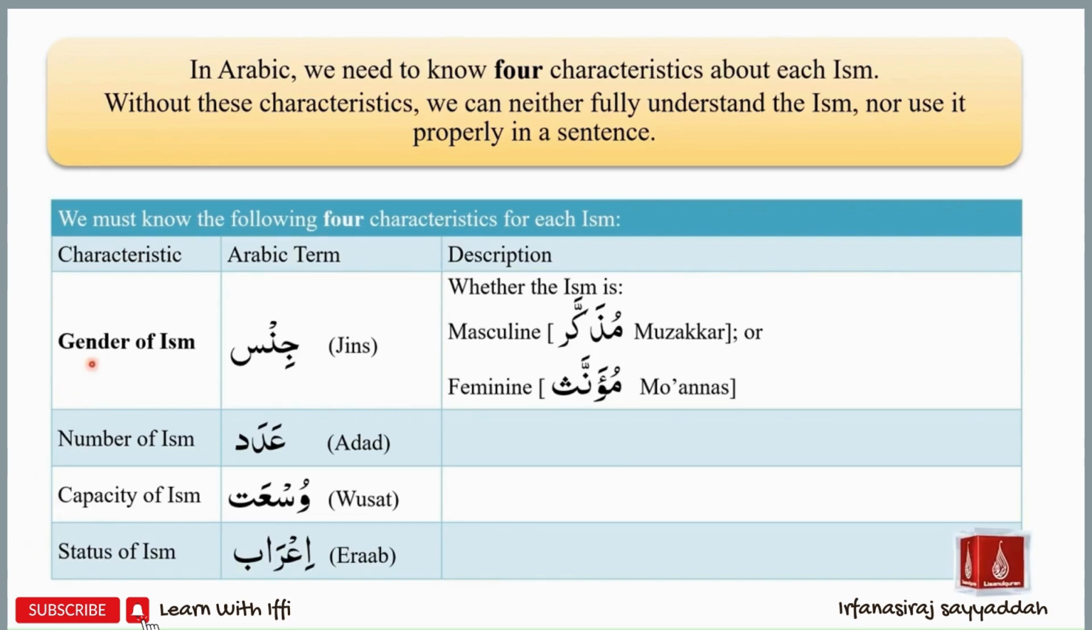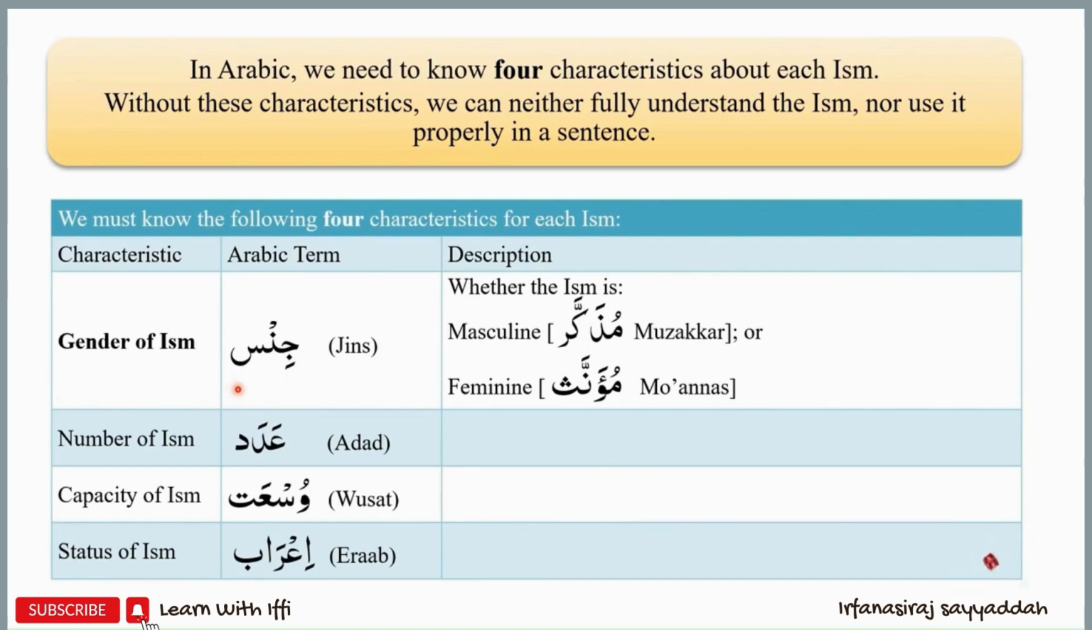The term used for gender is jins. Number is called adad. Capacity is called wusat. And status is called i'rab. We will study each of them in detail. And the focus of the current lecture is to study the gender or jins of an ism.